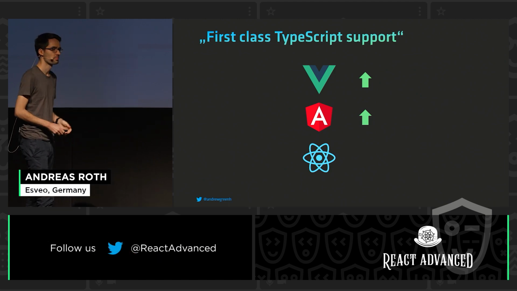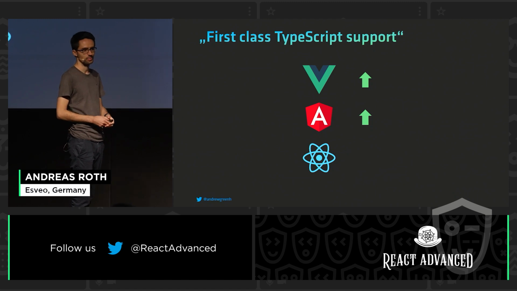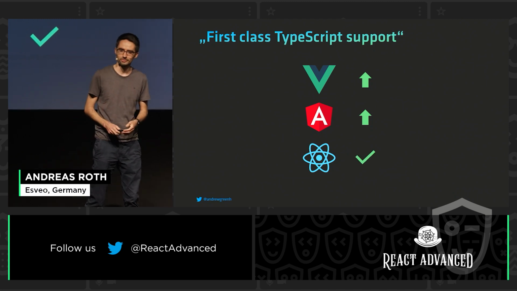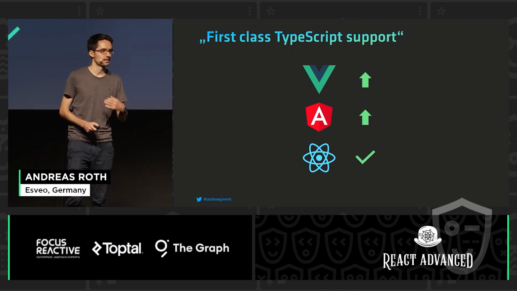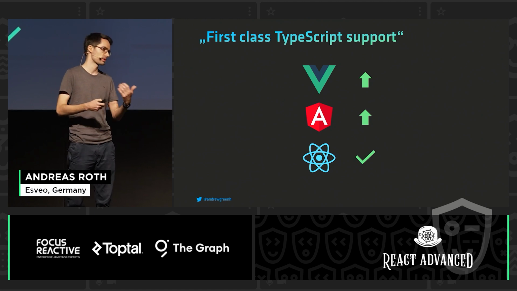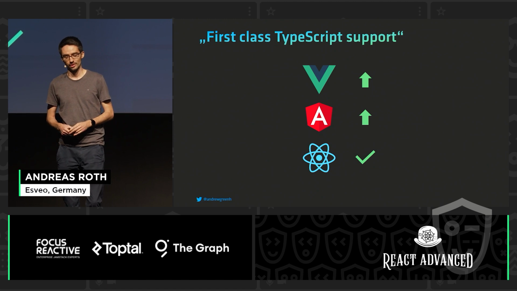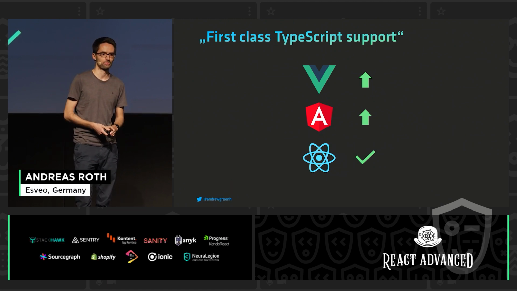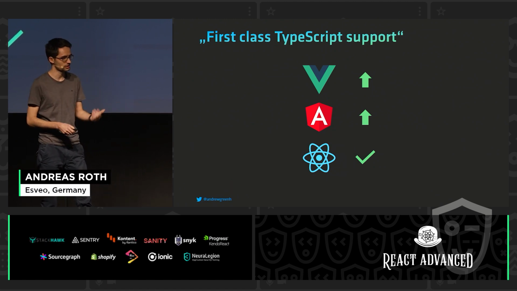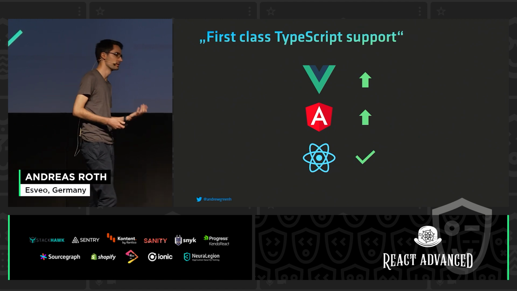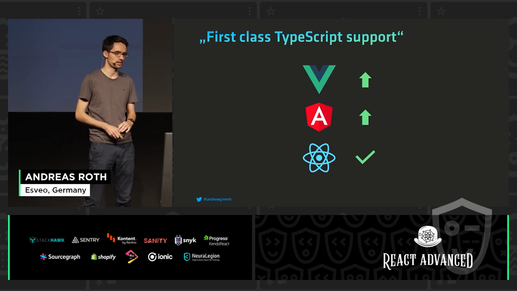Sadly, on the React front, things have been a bit stagnating. But this is not a problem at all, because from the beginning, when TypeScript made the decision to directly support JSX or TSX, we never had any problems with the TypeScript support. So on that front, even if not much has changed, we can still get the benefits of TypeScript in our language.